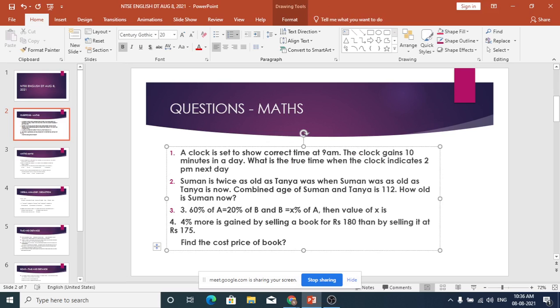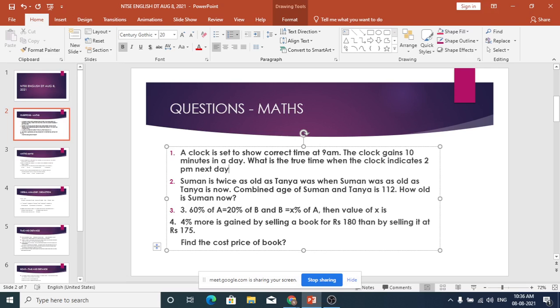Now, these days we have digital clocks, but in the olden days we had the analog clock, with a pendulum dancing left and right. These pendulums are made of metals, and due to temperature, sometimes the clock will gain some minutes or seconds or lose some seconds depending on the weather conditions. Those are all olden days. Today, all the clocks are very intact and perfect. If it is 10 o'clock, it's 10 o'clock. So it's not a problem. That is the basis of this particular question.